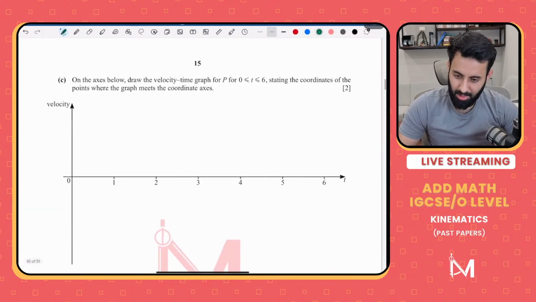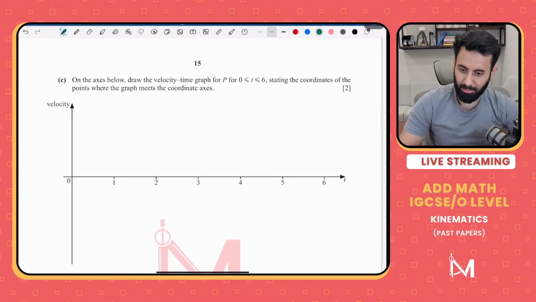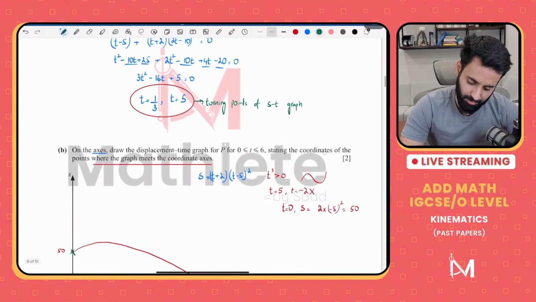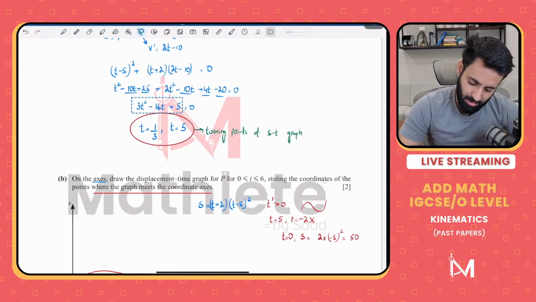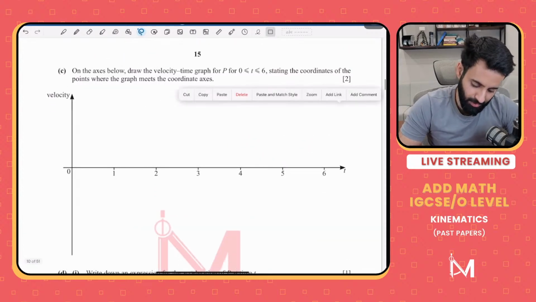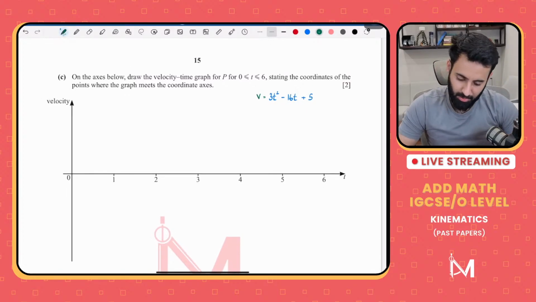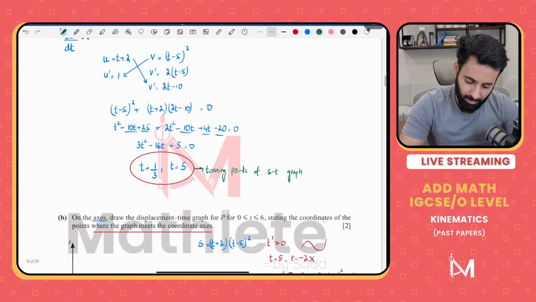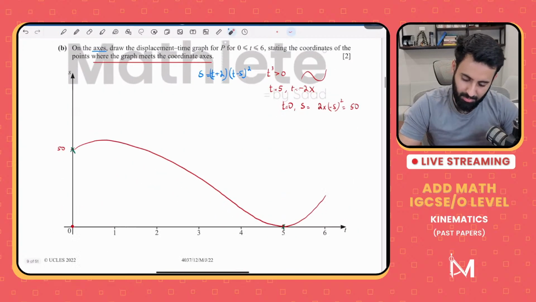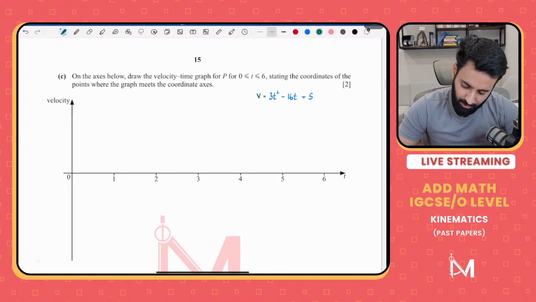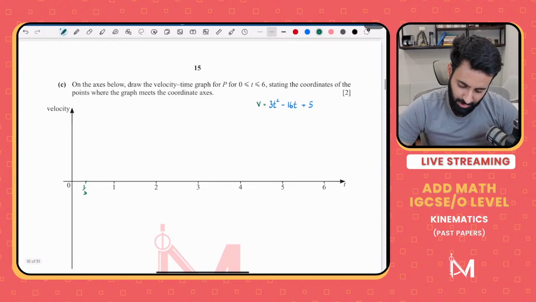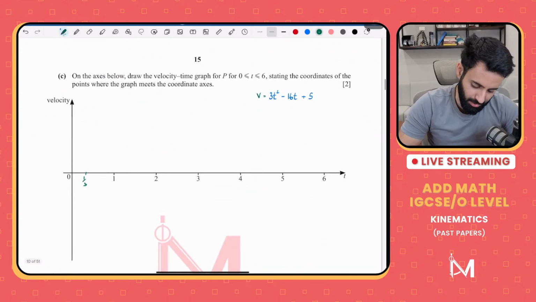Now, this question is asking us to draw a velocity time graph for 0 to 6, stating the coordinates of the points where the graph meets the coordinate axes. For this, we need the equation for velocity. Here it is. Let's copy this and paste it here. And notice that we have already found the x-intercepts for this equation. Why? Because when we equated this equation to 0, we found two different values of t. These values represent the x-intercepts. So one x-intercept was 1 upon 3, so it's going to be somewhere over here. And the other x-intercept that we got is 5, which means it's going to be somewhere over here.